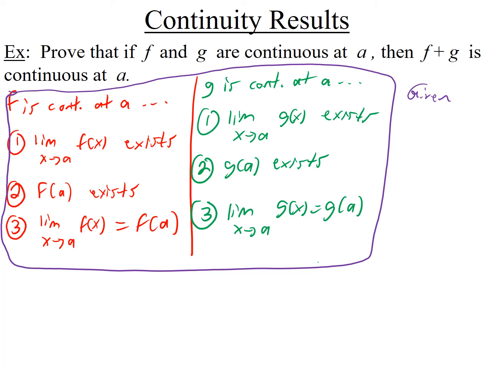And so now we want to prove that f plus g is continuous at a. All right, so how are we going to prove that? We're going to prove it the way we always do. We're going to go through the 3 steps. So I'm going to ask 3 questions. First question. Does the limit as x goes to a of (f plus g)(x) exist?